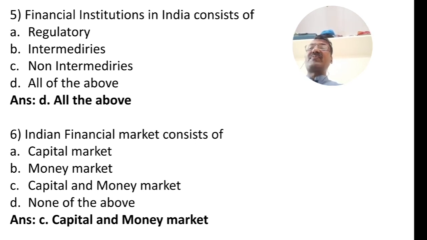Question number 6. The Indian financial market consists of option A capital market, option B money market, option C capital and money market, option D none of the above. So the Indian financial market consists of capital market and money market is the correct answer. The Indian financial market consists of money market and capital market.